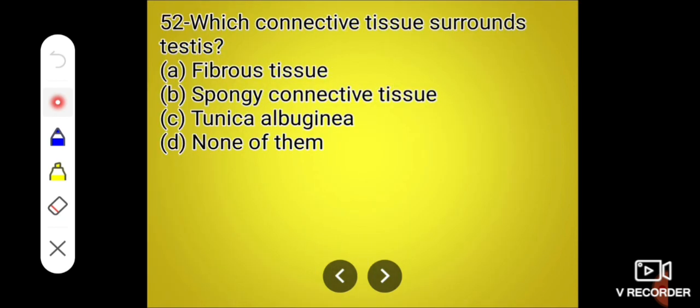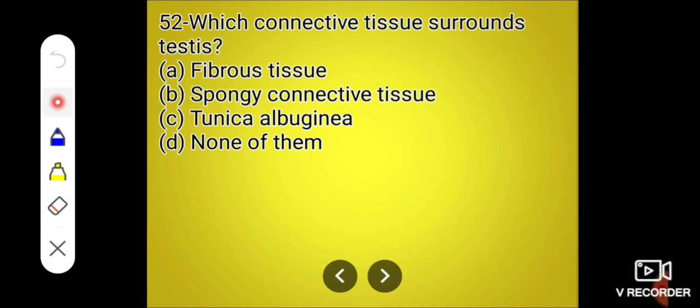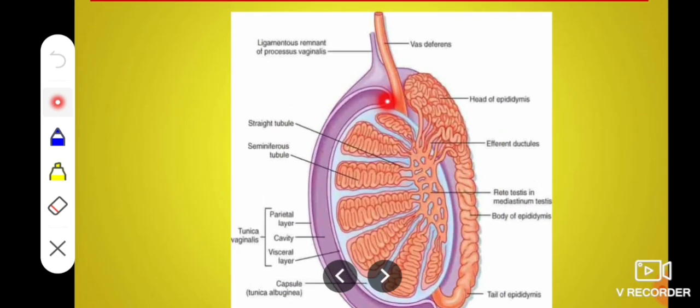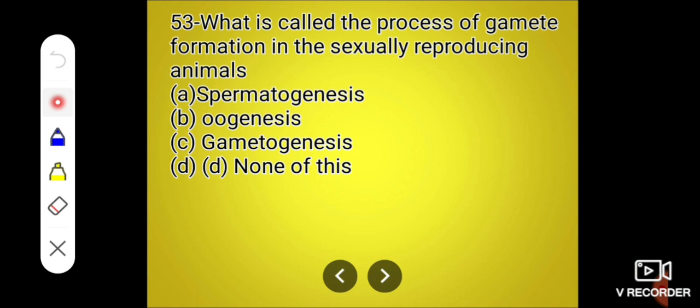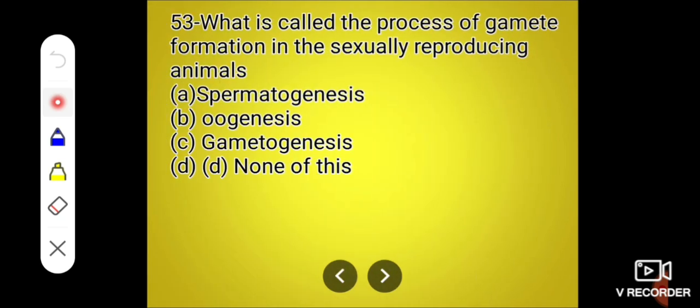Next, which connective tissue surrounds testes? Yes, testes are surrounded by tunica albuginea. Tunica albuginea surrounds the testes. Next, what is the process of gamete formation in sexually reproducing animals called? It is called gametogenesis. See here, production of ovum or egg is called oogenesis. Production of sperm is called spermatogenesis. Production of both gametes is called gametogenesis.